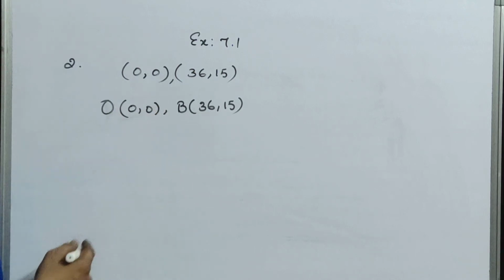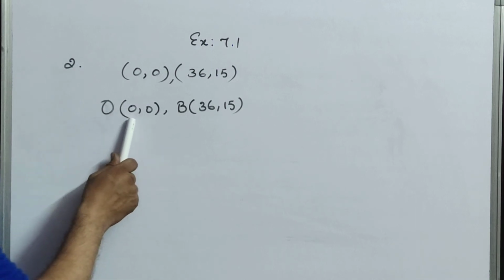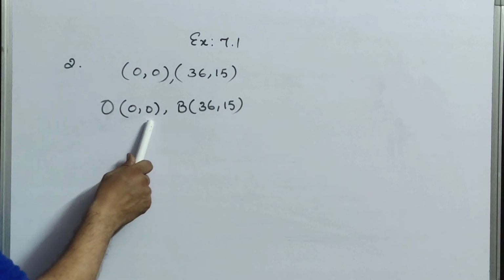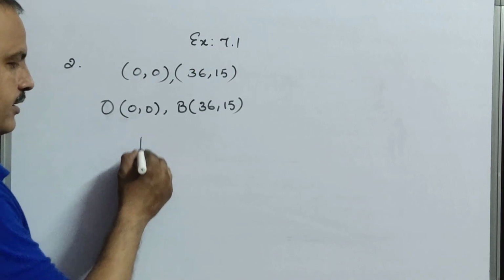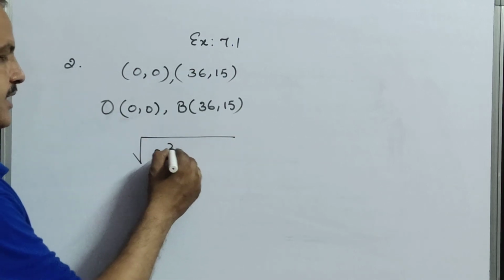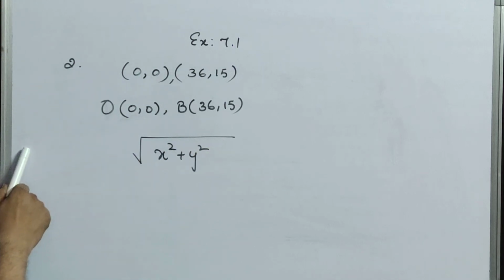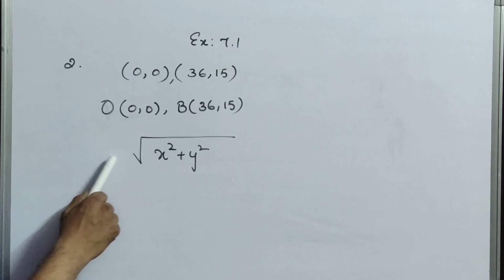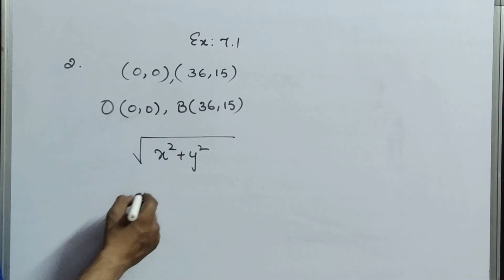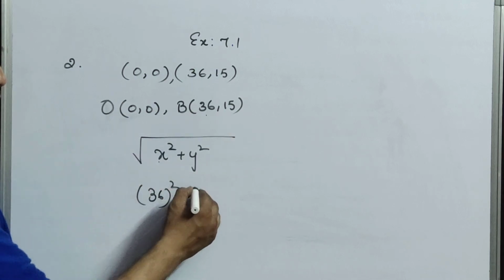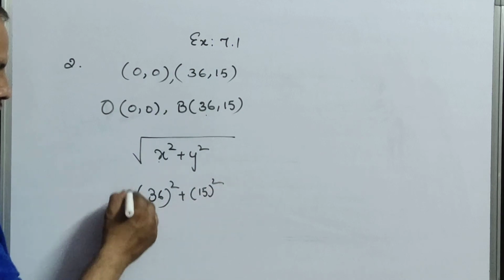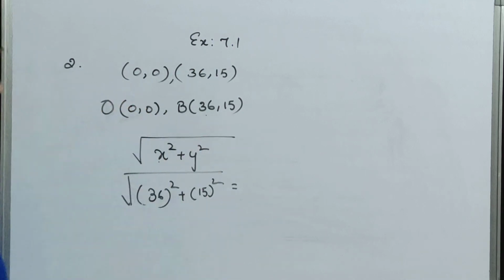So distance of AB. Here I told you one formula. What is that formula? When one of the points is both zeros, that means the origin, 0, 0, then you have to apply the direct formula: root over x square plus y square. When you are writing in CW, distance of OB equals root over x square plus y square. What is x now? 36 square, plus what is y? 15 square. So simplify this answer.